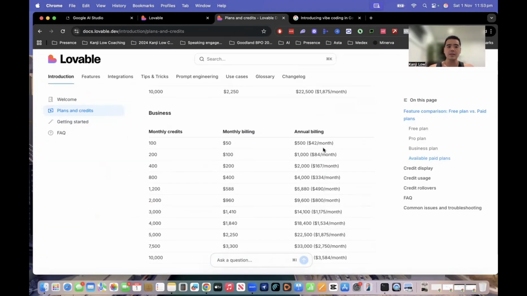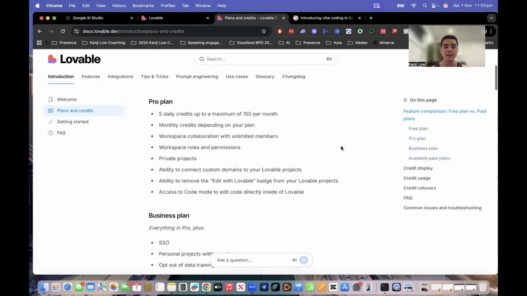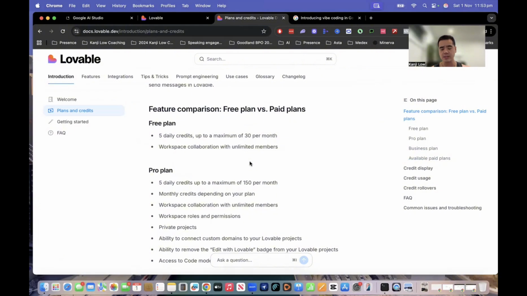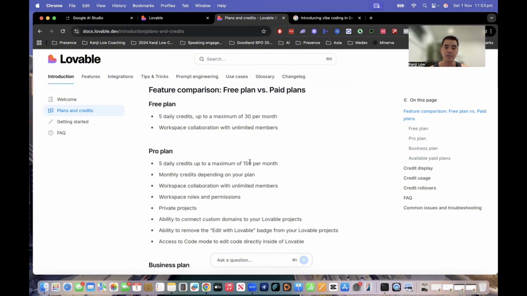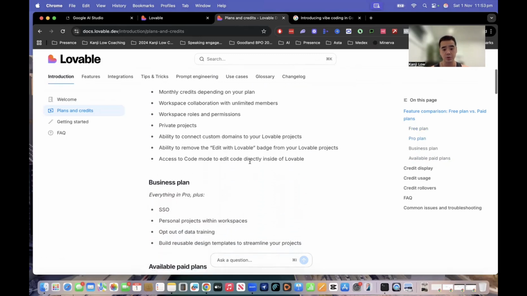All right, so if you guys aren't familiar with Lovable, they raised $125 million for their Series A funding. I'm pretty sure that's the latest news that they've given out. If you're not too sure what it is, it's another vibe coding or no-code tool. If you want to know what the pricing is, they do have a price chart. So you can jump on for free. You get 5 credits a day, maximum 30 per month. There is workspace collaboration with unlimited members, but when you jump on the pro plan, obviously everything's available to you.